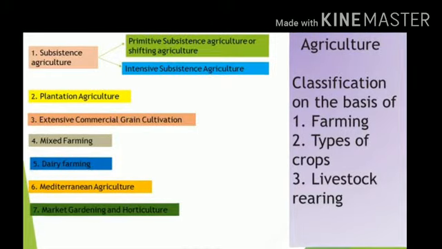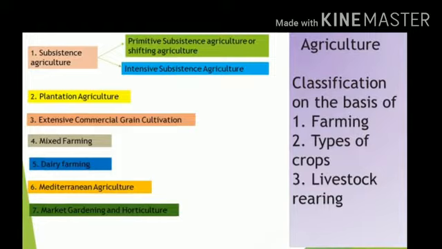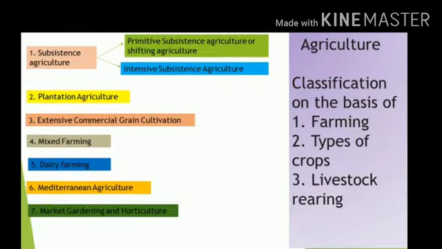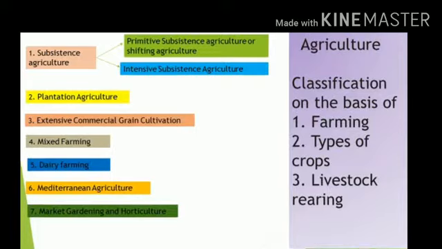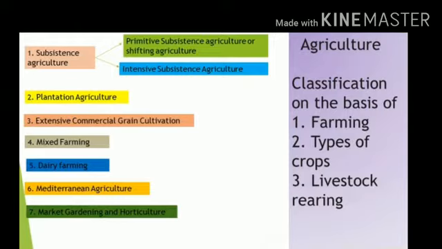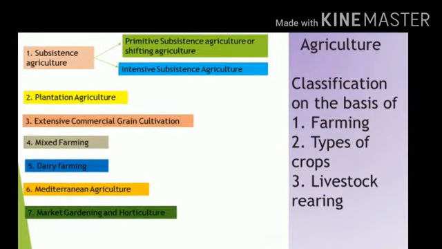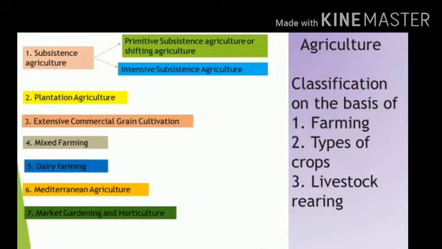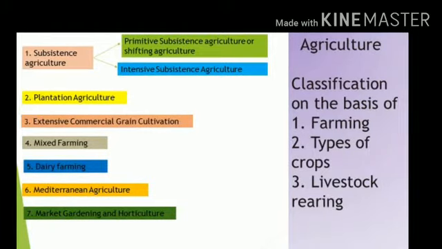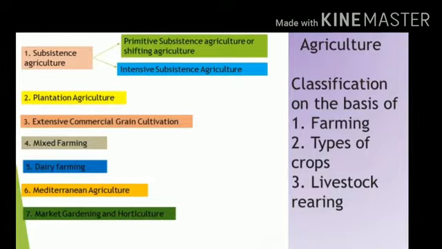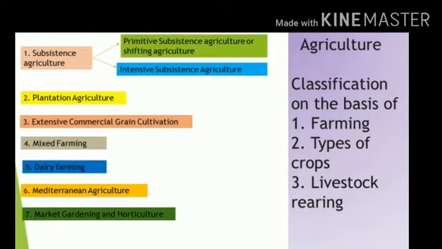Agriculture can be grouped into subsistence agriculture, which can further be divided into primitive subsistence agriculture and intensive subsistence agriculture. Again, intensive subsistence agriculture can be divided into two groups: intensive subsistence agriculture dominated by wet paddy cultivation, and intensive subsistence agriculture dominated by crops other than paddy.